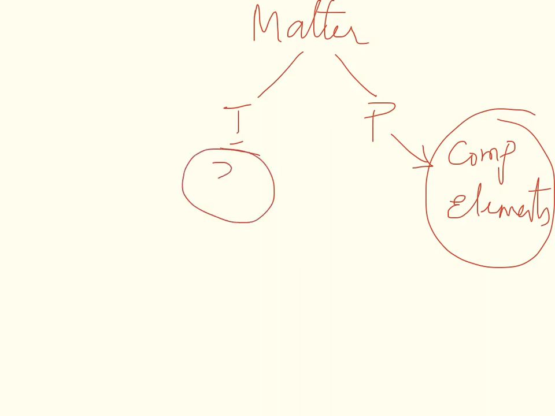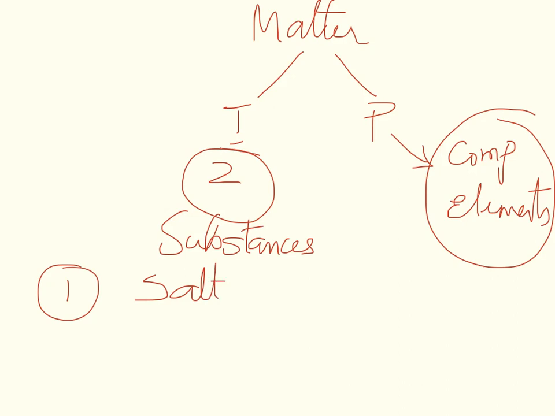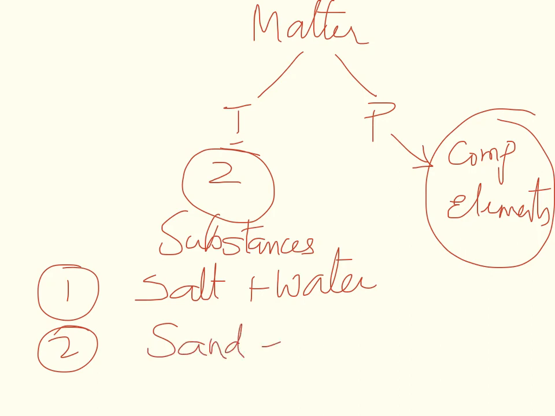So you mix two or more substances, right? Now when I say substances, it could be compounds, elements, atoms, molecules, whatever. So I can give you an example of one mixture. One mixture has salt and water. My other example is sand and water.